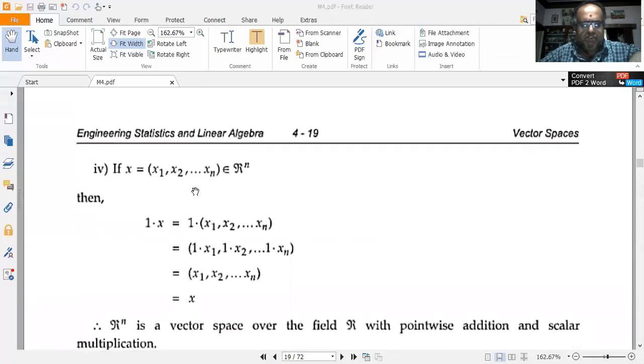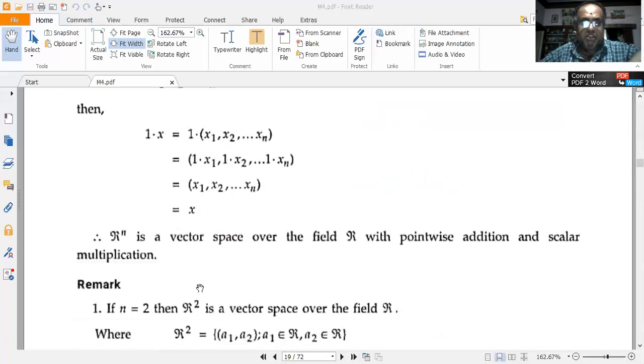Now, if x is equal to (x1, x2, etc. till xn) belongs to R to the power of n, then 1 dot x can be written as 1 dot (x1, x2, etc. till xn). Or I can multiply each of these terms by 1, that is (1 dot x1, etc. till 1 dot xn), or (x1, x2, etc. till xn), because 1 multiplied with any element is the element itself. So this is nothing but x. Hence we infer that R to the power of n is a vector space over the field R with point-wise addition and scalar multiplication.